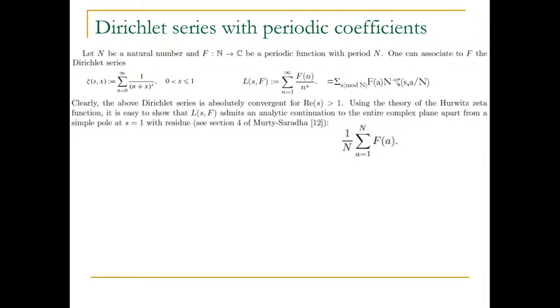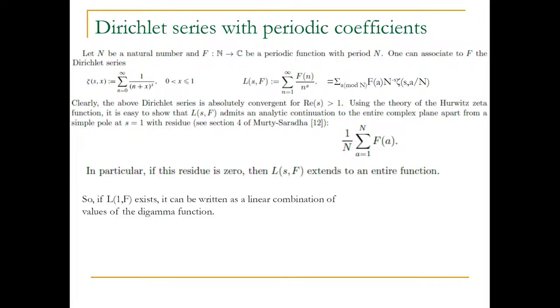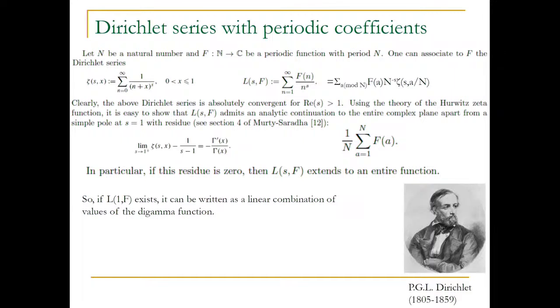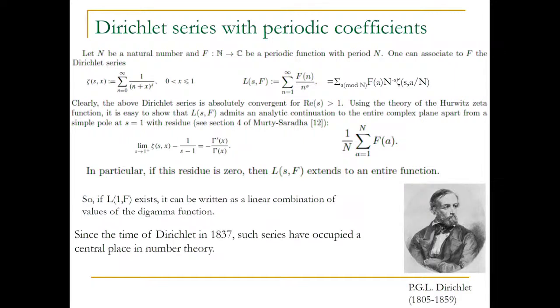In other words, if the summation of f(a) is 0, it has no pole. Particularly if the residue is 0, L(s,f) extends to an entire function. So if L(1,f) exists, it can be written as a linear combination of the digamma function, and I'm going to talk about that.